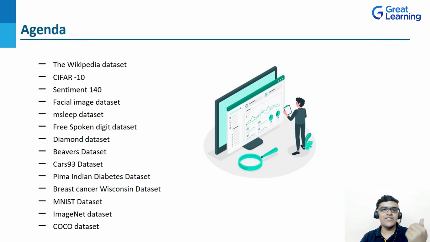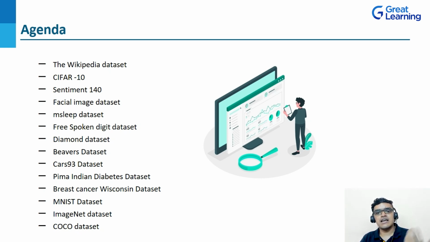As I told you, we will be discussing 25 datasets. We also have the Wikipedia dataset, which contains 1.9 billion words. Then we have CIFAR-10, Sentiment140, Facial Image dataset, MSleep dataset, and the Free Spoken Digit dataset, along with Diamond, Beavers, and then the Cars93 dataset, which gives information about 93 cars. Then we have the Pima Indian Diabetes dataset, which we can use to predict diabetes, and it was mainly used for female patients.